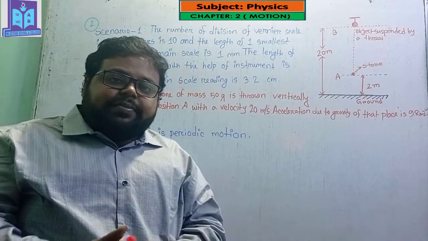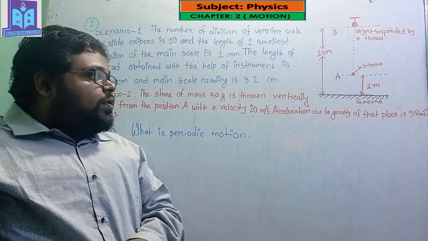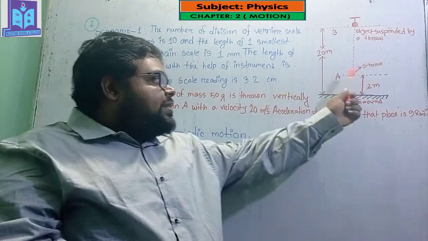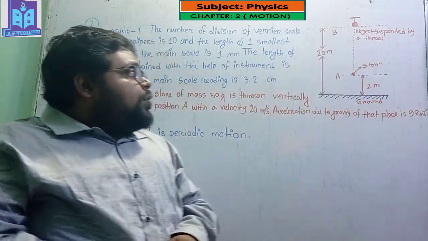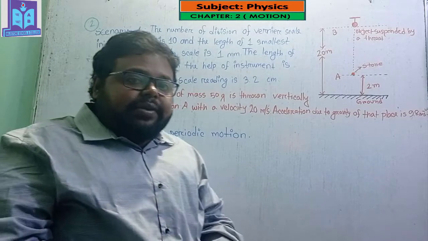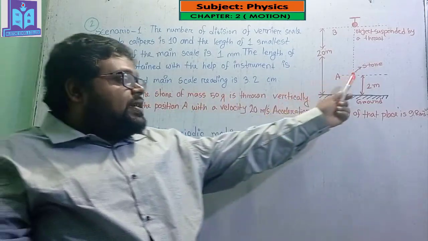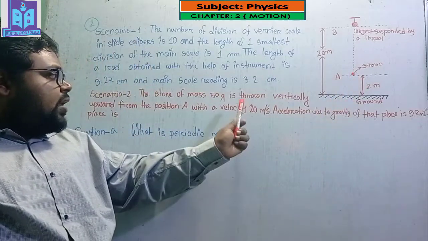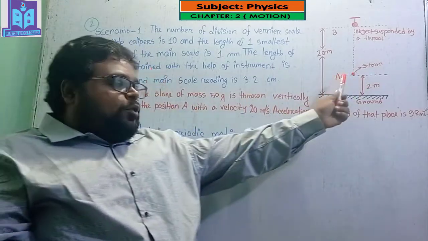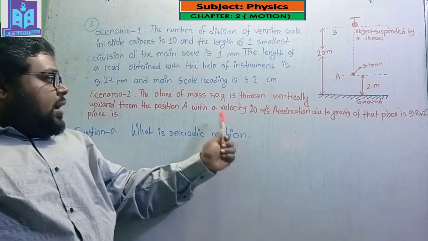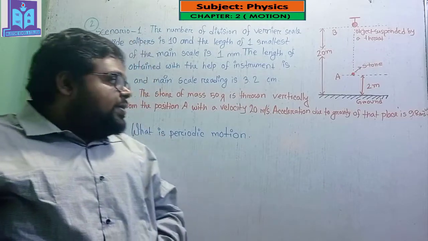In the second scenario, here you can see that there is a stone, an object which is suspended by a thread. The stone of mass 50 grams is thrown vertically upward from position A with a velocity of 20 meters per second.